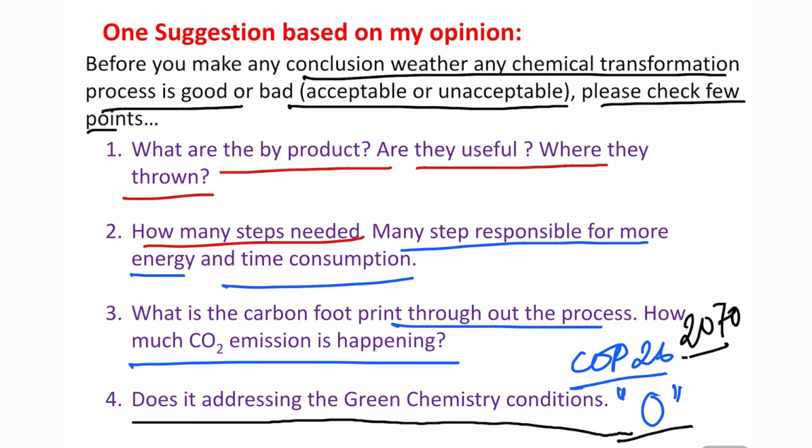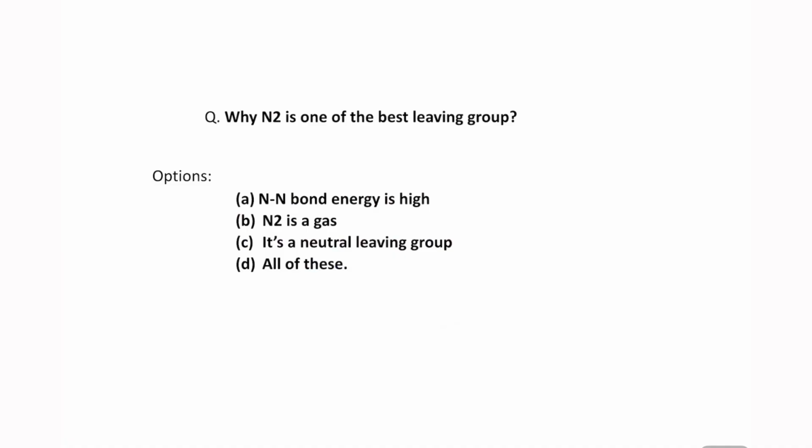One of the best examples is the use of noble metals like palladium. Okay, so the answer to today's question: why is N2 one of the best leaving groups? N triple bond energy is high, it is right. N2 is a gas, it's right. It's a neutral leaving group, that's also right. So all of these are correct, option D.